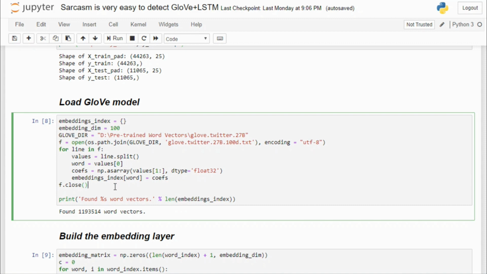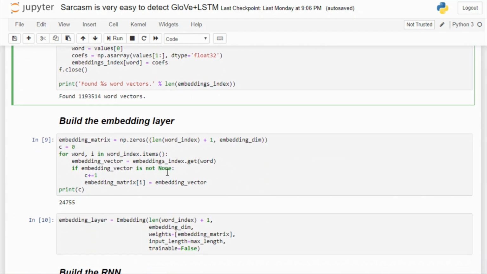And after reading these files, we will have this embedding index, which is just a dictionary that will contain the words as keys and its vector representation as the value. You can actually print the vector representation of a word by just using this dictionary, and I will highly recommend you to do that to understand how things work.